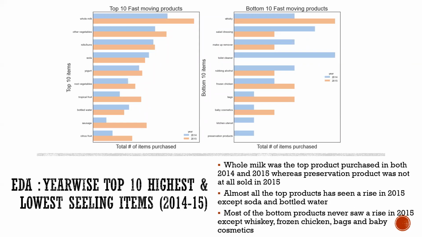EDA year-wise: top 10 selling, highest selling and lowest selling items. While comparing these two financial years, we come across the observation that whole milk was the top product purchased in both 2014 and 15, whereas the preservation product was not sold at all in 2015. Almost all the top products saw a rise in 2015 except soda and bottled water. Most of the bottom products never saw a rise in 2015 except whiskey, frozen chicken, bags, and baby cosmetics.